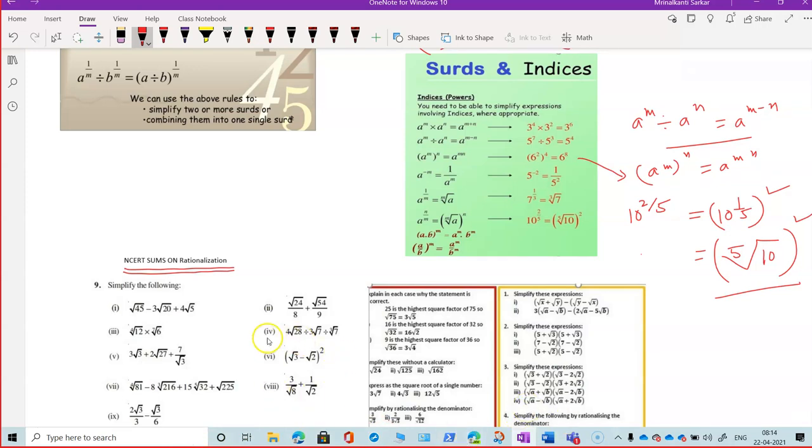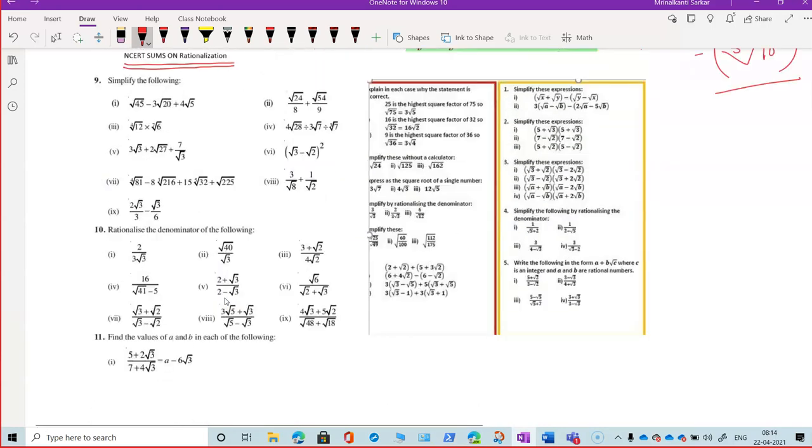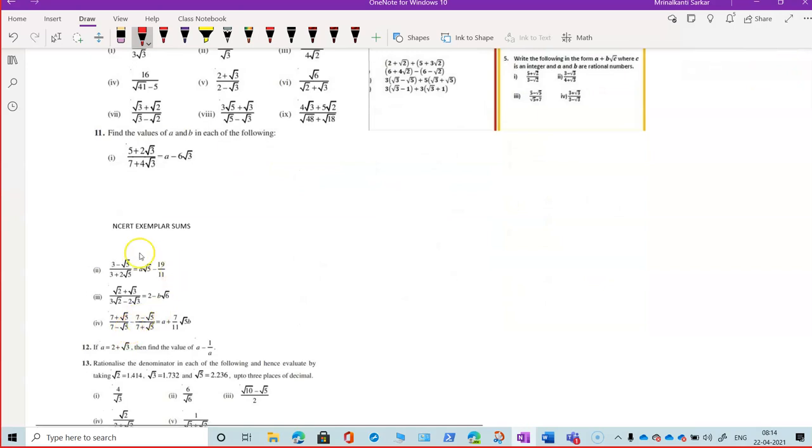Okay, this exercise I have taken from your textbook. These are straight NCERT sums. All of you can do these kinds of sums, and these are exemplar sums. You can see. But today's class, as this is an introductory class, I don't know what you have done at home, what you have done properly in school.